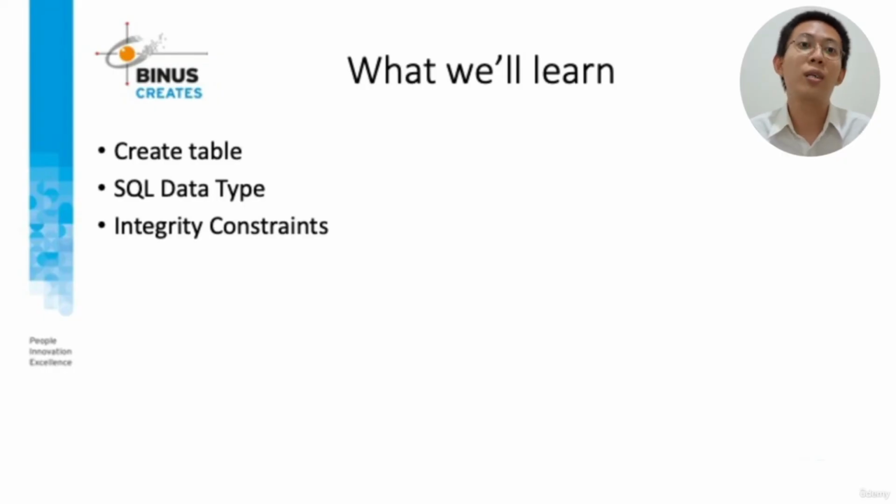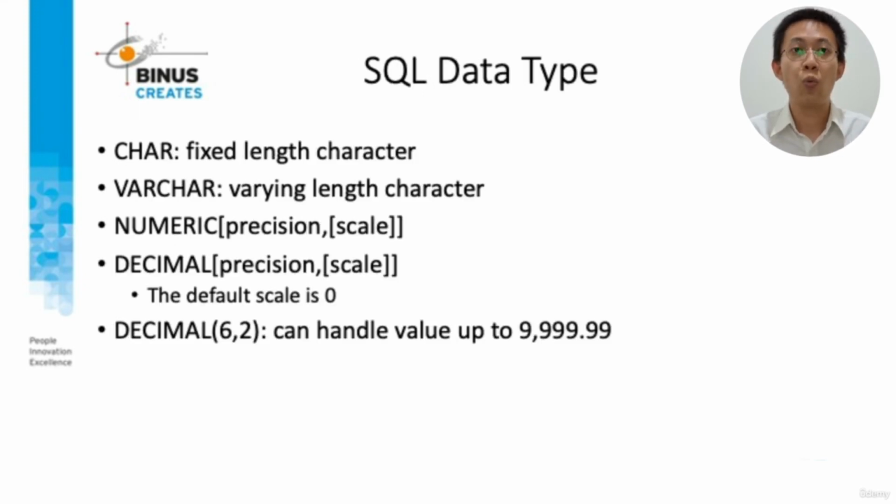We're gonna learn first SQL data definition. With me, Christian. We will learn about create table, SQL data types, and integrity constraints. Now, we can see in the picture, these are SQL data types. We will use these common SQL data types: char for fixed length character, varchar for varying length character, numeric and decimal for decimal value.